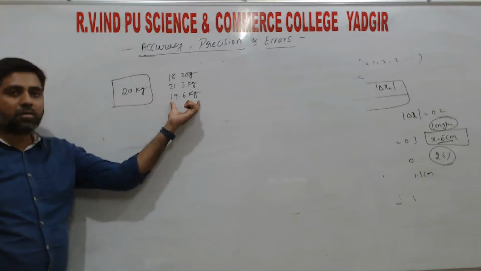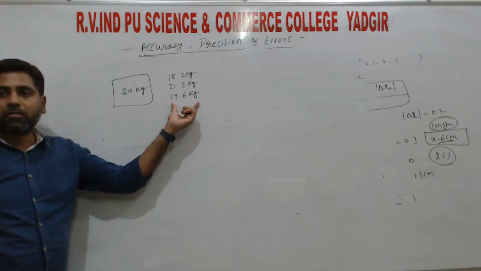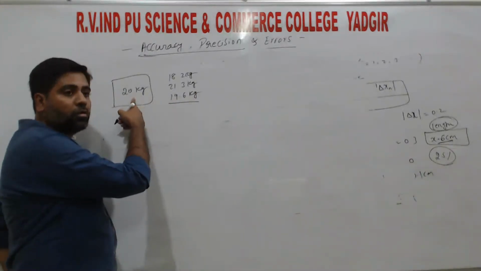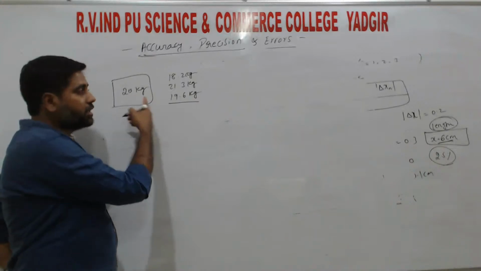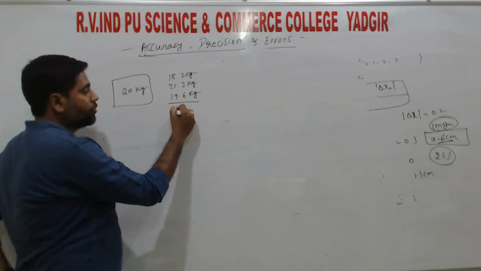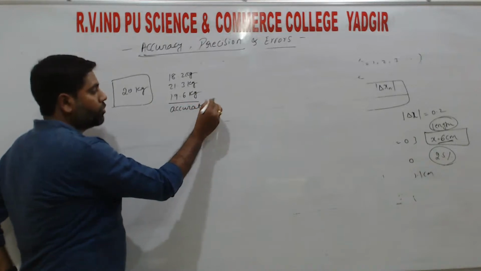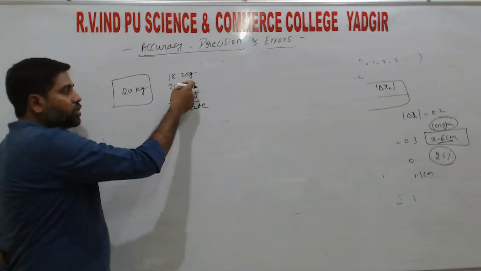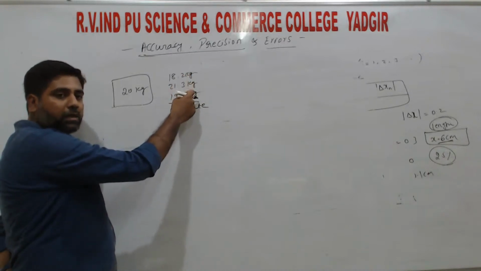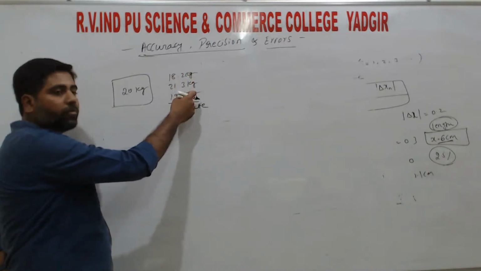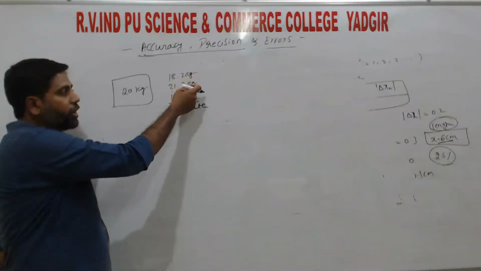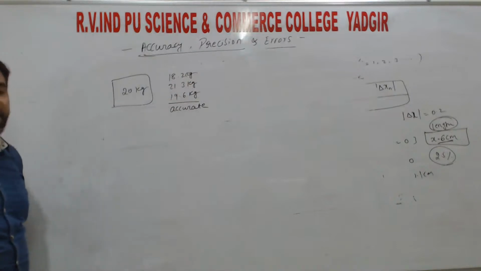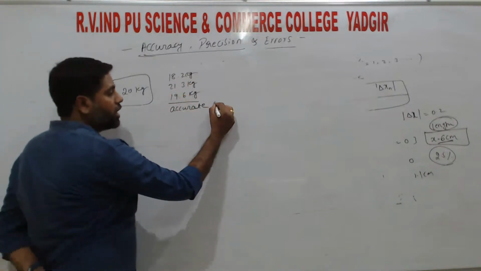That means these are accurate, right? And also these values are nearer to one another. So these values are accurate and precise, right?